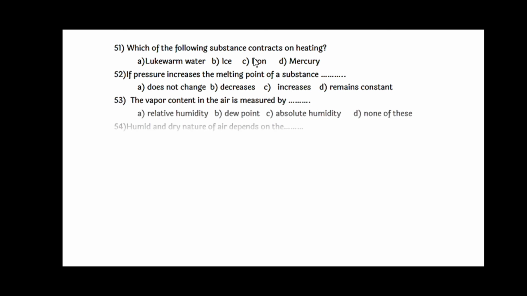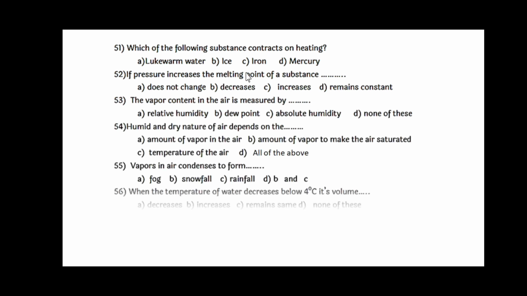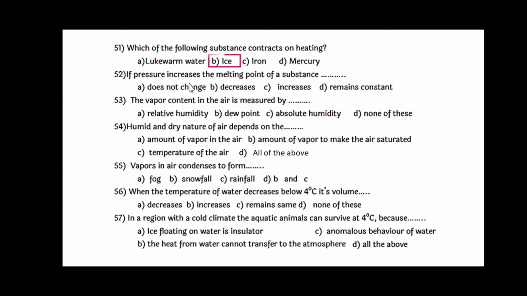Next we'll see, which of the following substances contracts on heating? That is ice. Pressure increases the melting point of the substance, that is decreases. If pressure increases, the melting point of the substance will decrease. The vapor content in the air is measured by absolute humidity. Humid and dry nature of the air depends on all of these, that is amount of vapor in the air, amount of vapor to make the air saturated, and temperature of the air.